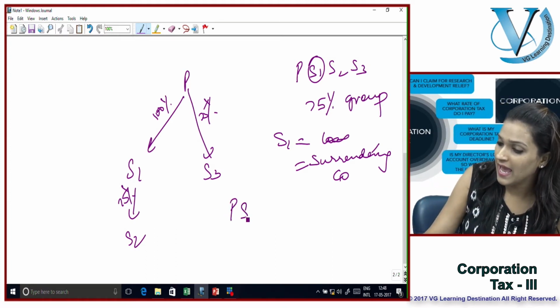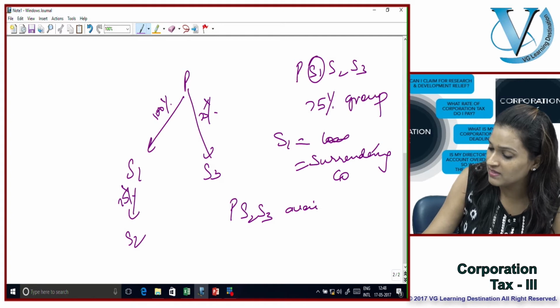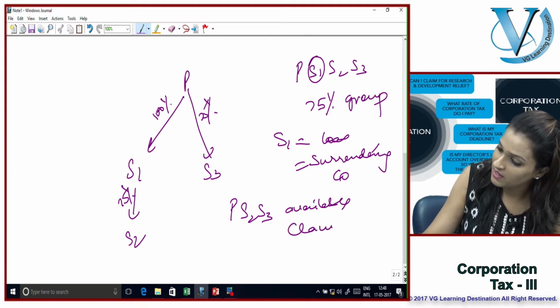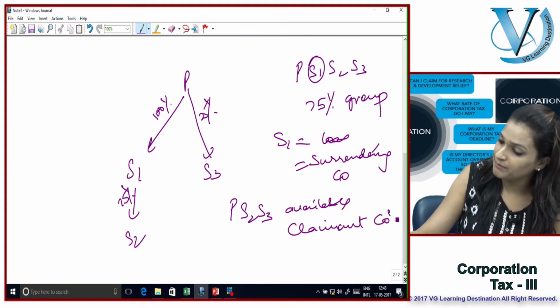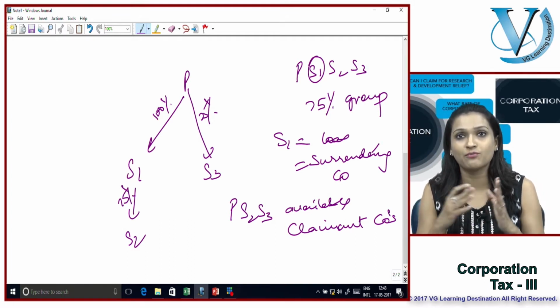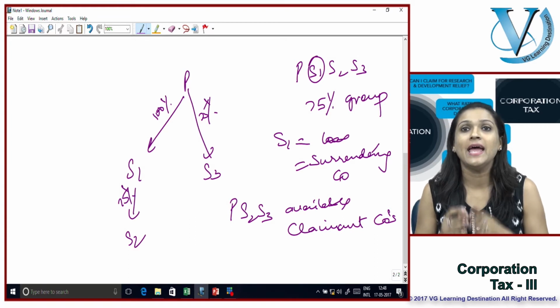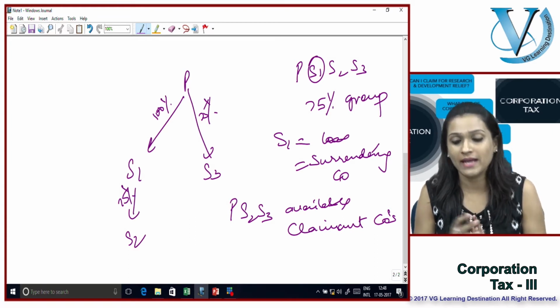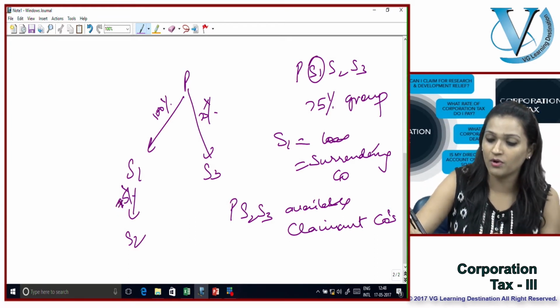So P, S2, S3 are the available claimant companies. Whatever you set your losses off against the profits of, that is known as the claimant company.